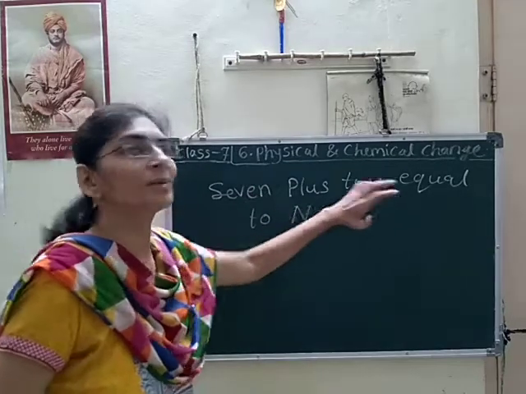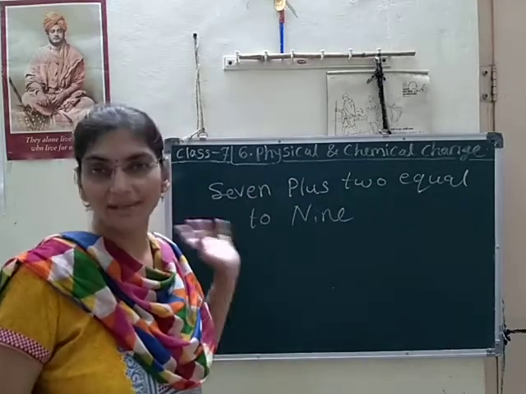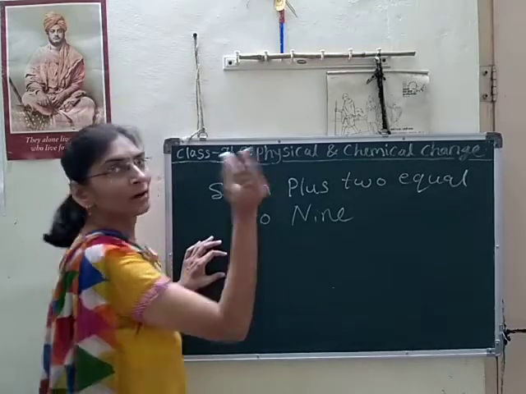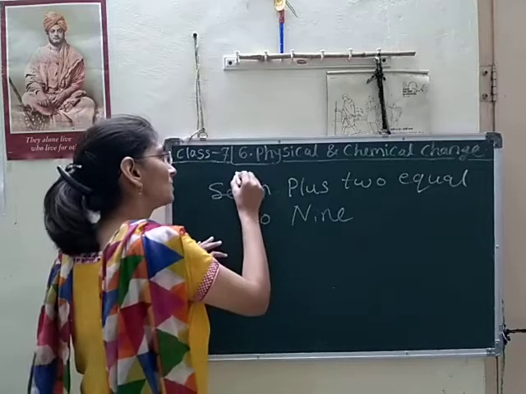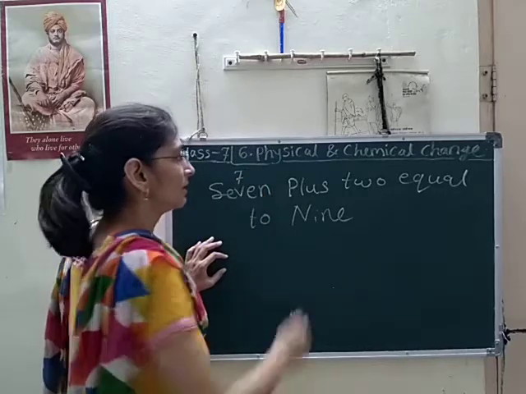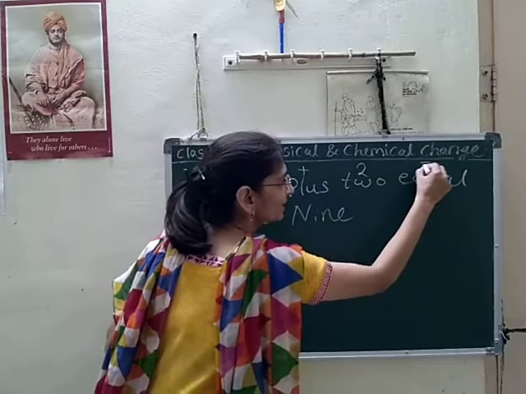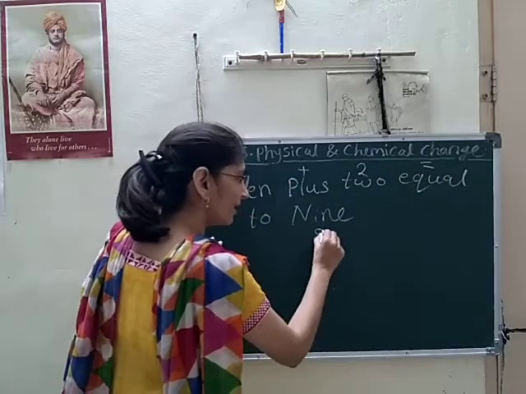How can you express that sentence in symbolic form? Can you tell me? We consider a symbol for 7, a symbol for plus, a symbol for 2, equal to, and 9 also.